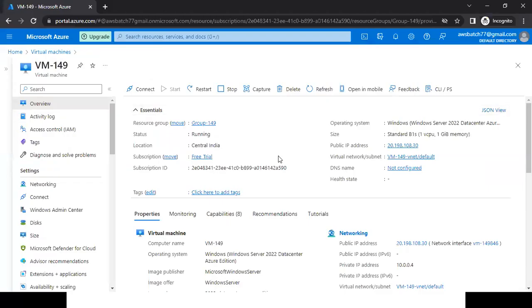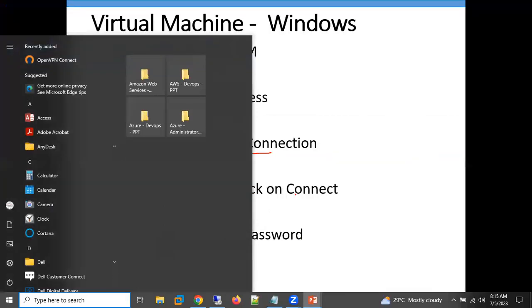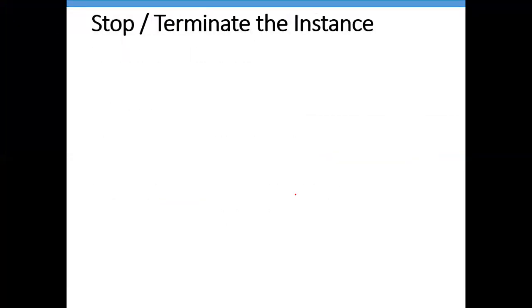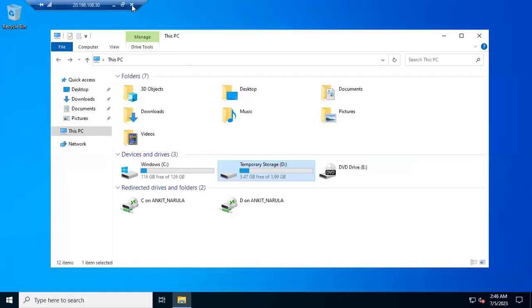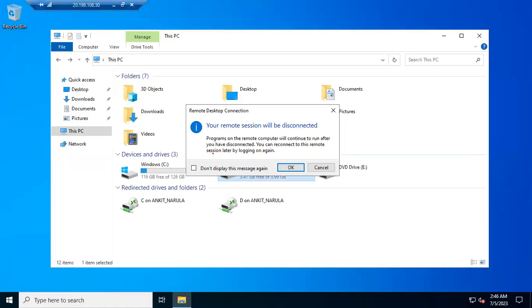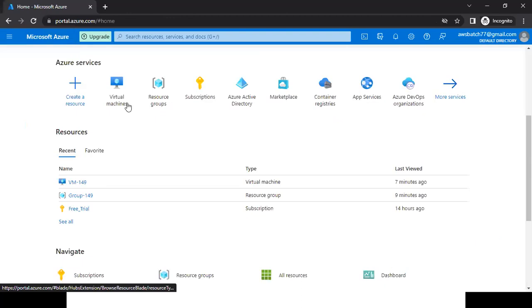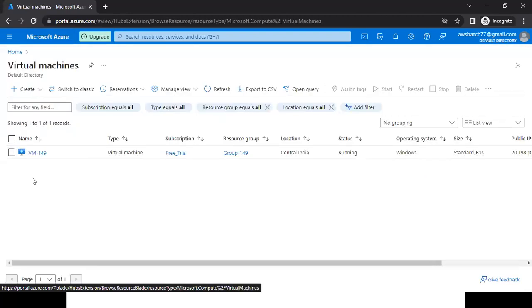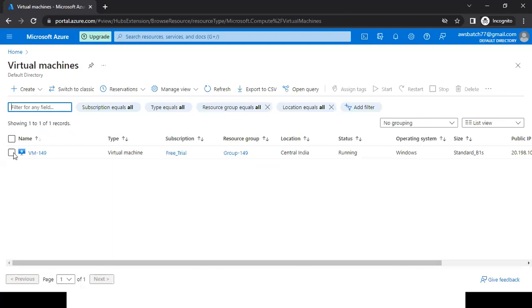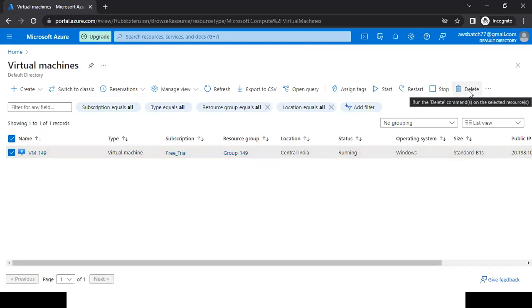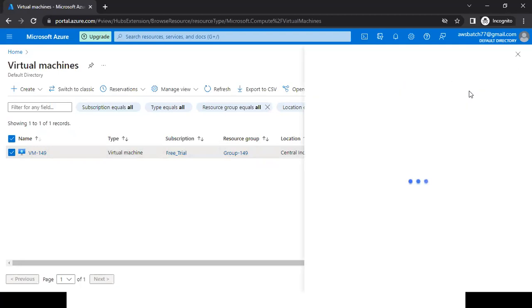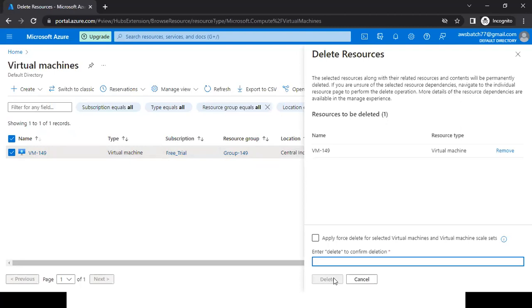So this is how we can create our virtual machine and connect to our virtual machine. Now, after your practice, what you need to do? You need to delete this particular machine. We have an option. I can delete this particular single virtual machine. How can I delete? Select that particular virtual machine. Click on delete. Type as delete and click on delete. This is one option to delete this virtual machine.